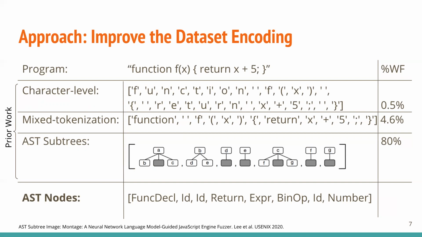And then the individual tokens in the model were subtrees of these ASTs, and it used that to get 80% well-formedness. We thought that this might be a little too abstract in the sense that you might be losing some information. So we tried an approach that was a little bit more concrete in the sense that rather than subtrees, we have individual AST nodes, or the types of individual AST nodes, as the tokens in our corpus.